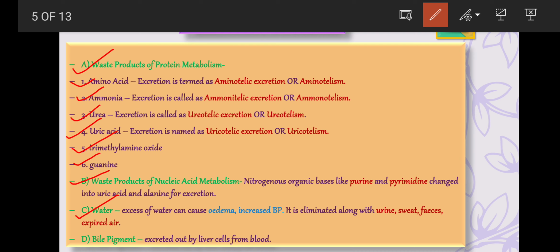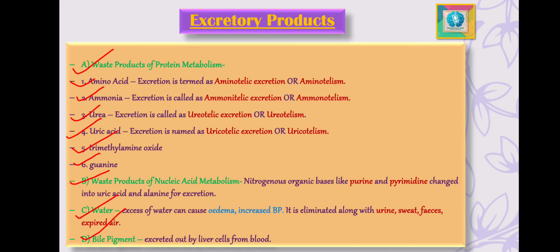The next product is the bile pigment. These bile pigments are chiefly yellow colored bilirubins, which are broken down products of the hemoglobin of the dead RBCs. They are excreted out by liver cells from the blood and secreted into the bile juice poured into the duodenum by the common bile duct. They also give the feces the yellowish brown color.